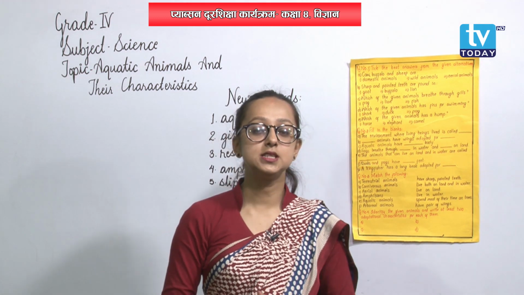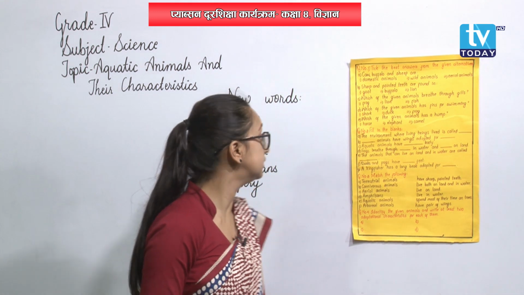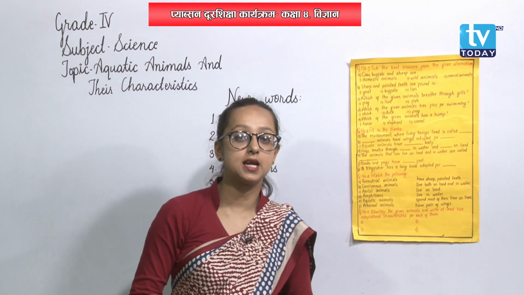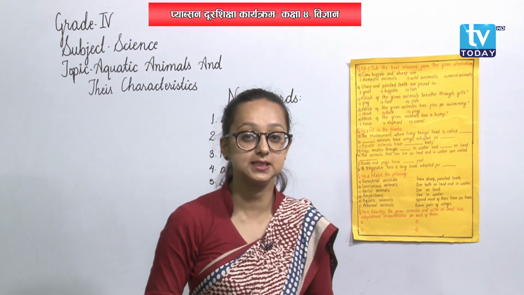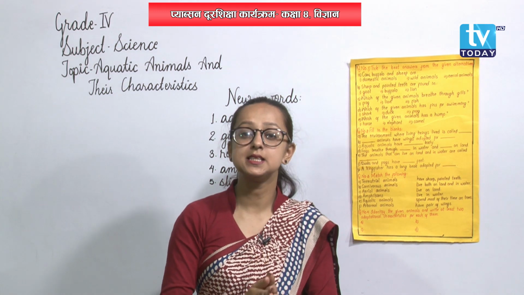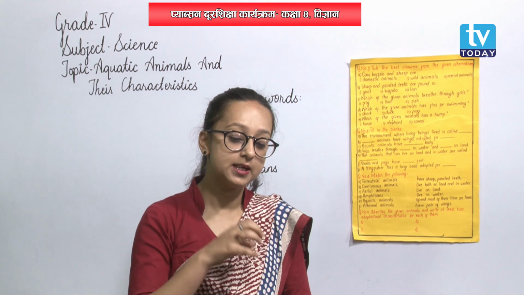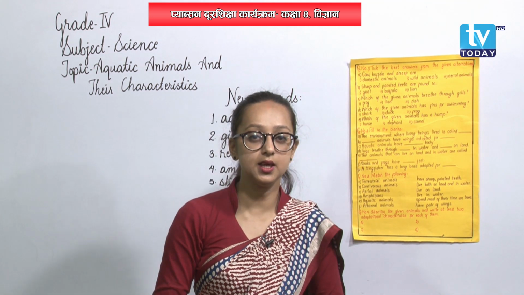And then we discussed adaptational characteristics also. Here also we are going to discuss the adaptational characteristics of aquatic animals. Adaptational characteristics means the characteristics that help those animals to survive in their habitat, okay?